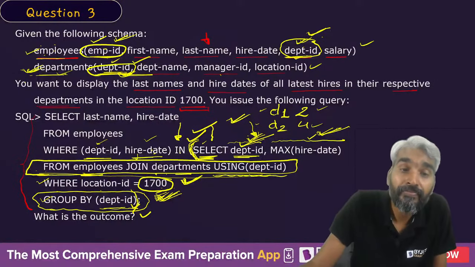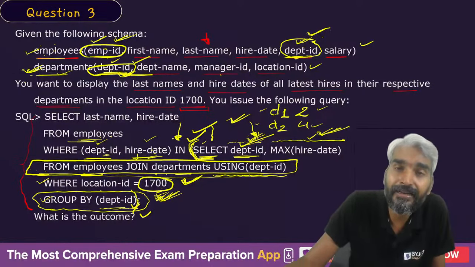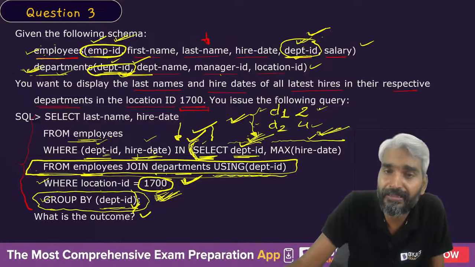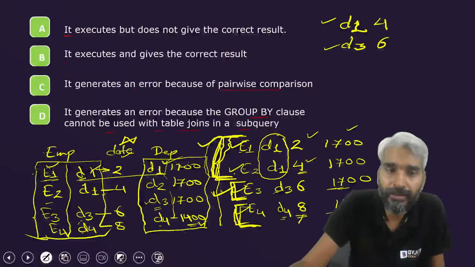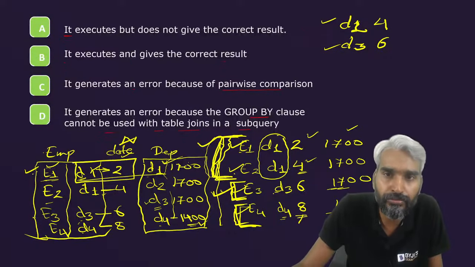Now from the employee table, whichever tuple's department ID and hire date is in this set of tuples, you will select. Sir, we will first take the first tuple. In the first tuple, department ID is D1 and hire date is 2.